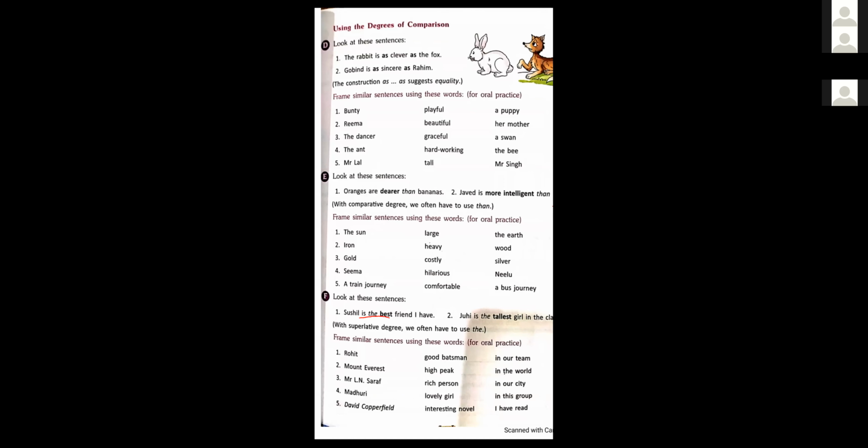I have a number of friends, but who is my best friend? Sushil. There is a comparison among more than two friends. Next example: Juhi is the tallest girl in the class. There is a comparison among all the girls of the class. And in the superlative, there is "the" before the adjective.